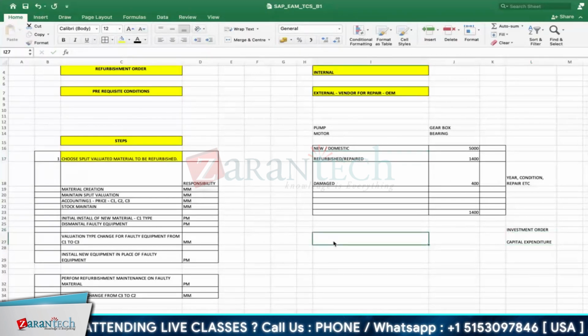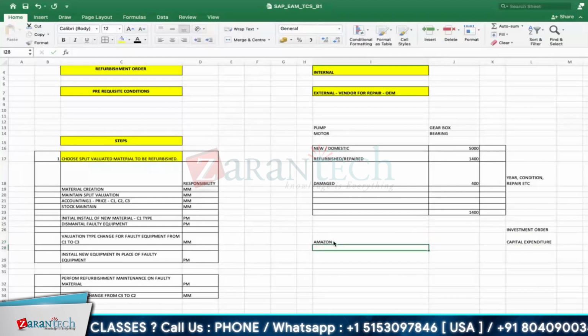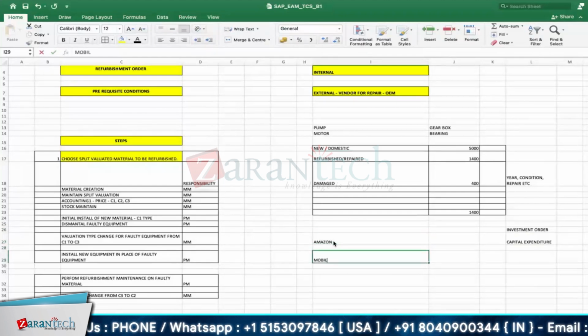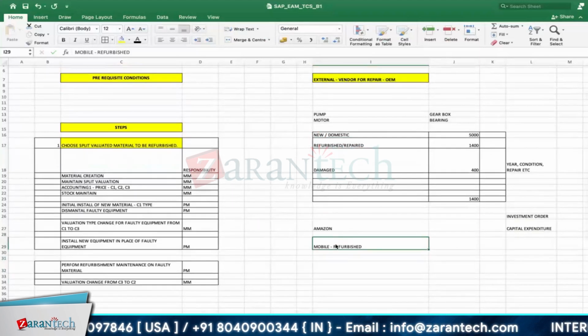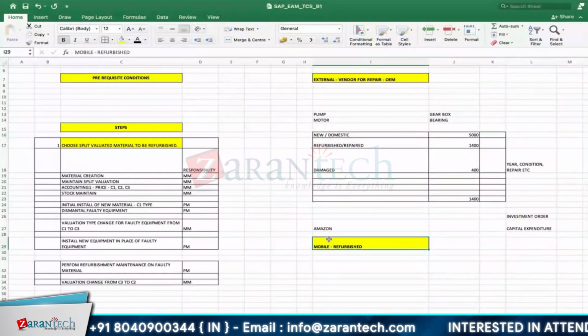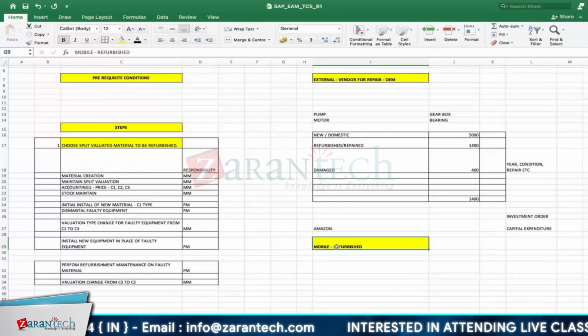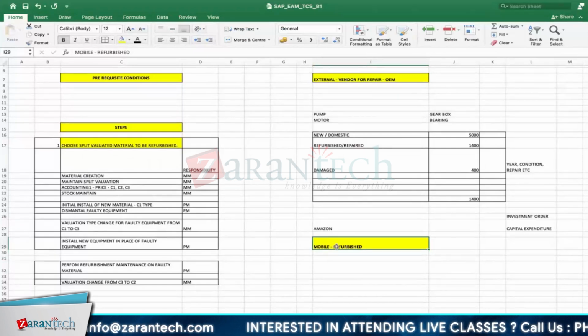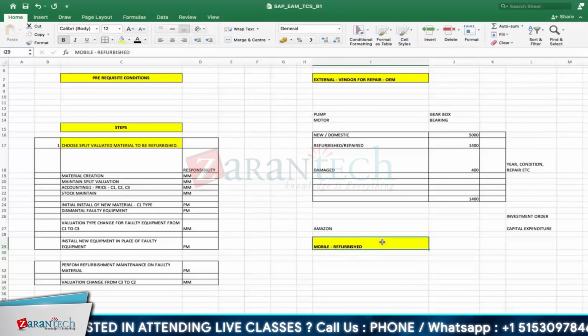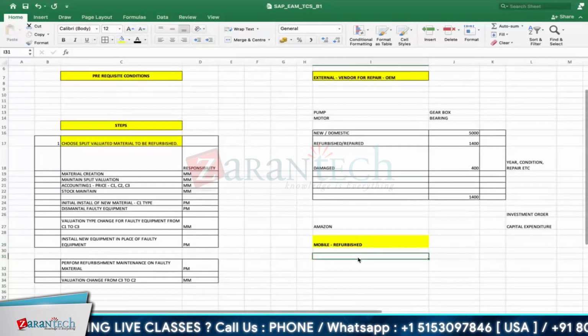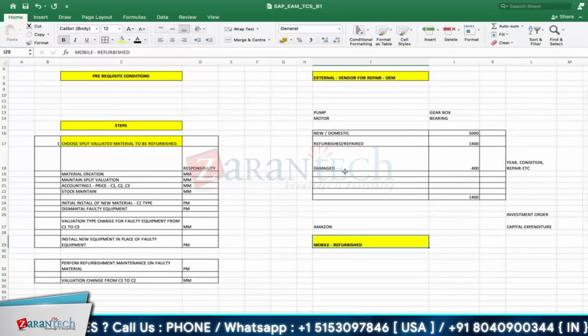Now what happens, you might have gone to Amazon, right? In Amazon, you might have seen new mobiles. There it will be written like star and refurbished. You might have seen this. Can anyone explain this? You have come across this kind. When you're searching in Amazon, any item you want to purchase, there it will be written refurbished. They are basically items which are returned by the original purchaser, right? So when they return them, they sell it under refurbished.